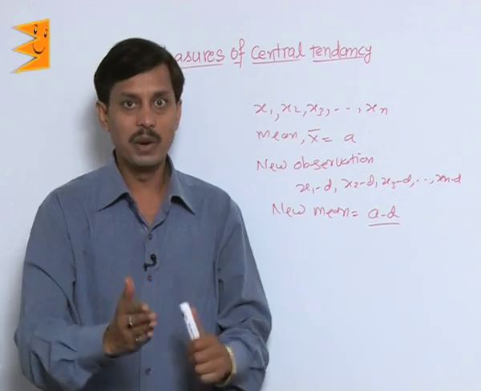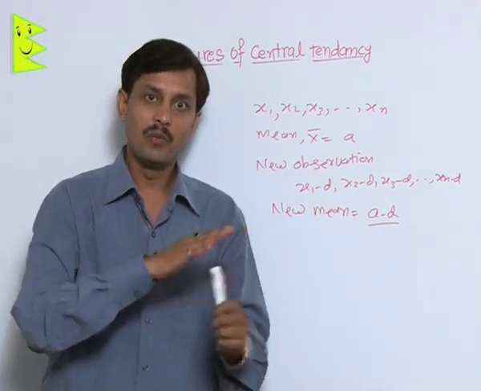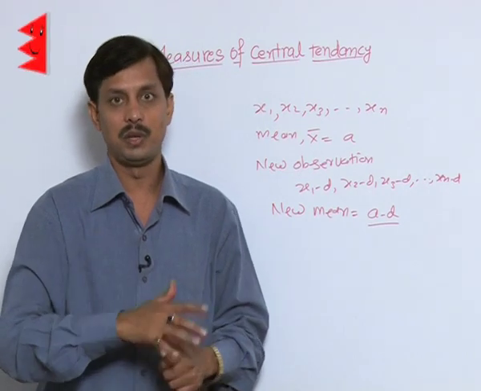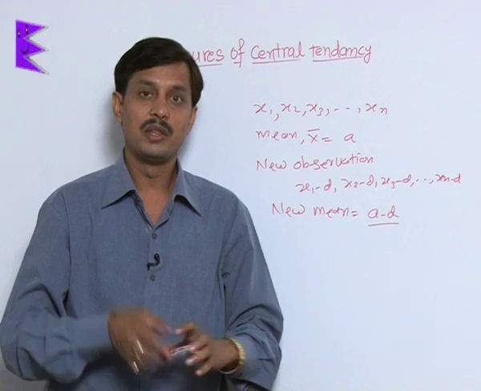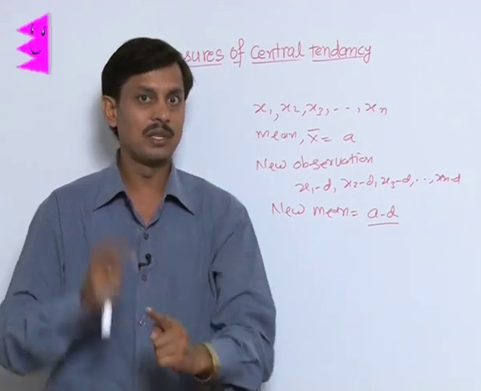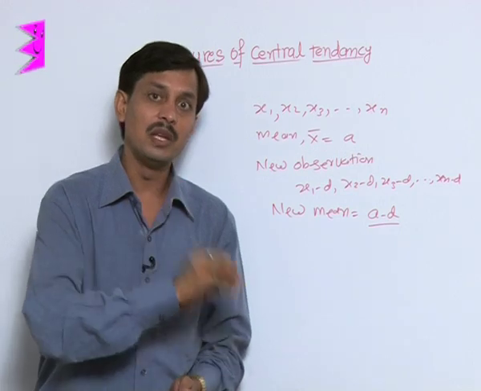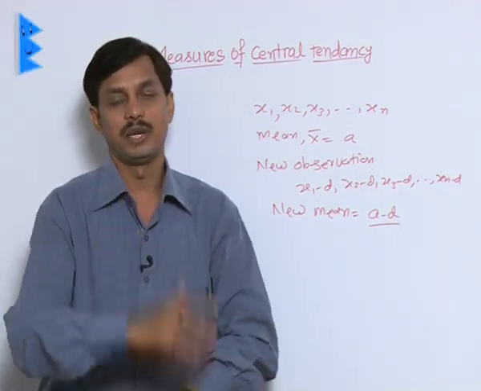If some constant number is decreased from every observation, then the mean will also decrease by the same value. If each observation is multiplied by some constant, then the mean will also be multiplied by that constant. If each observation is divided by some constant, then the mean will also be divided by the same constant.